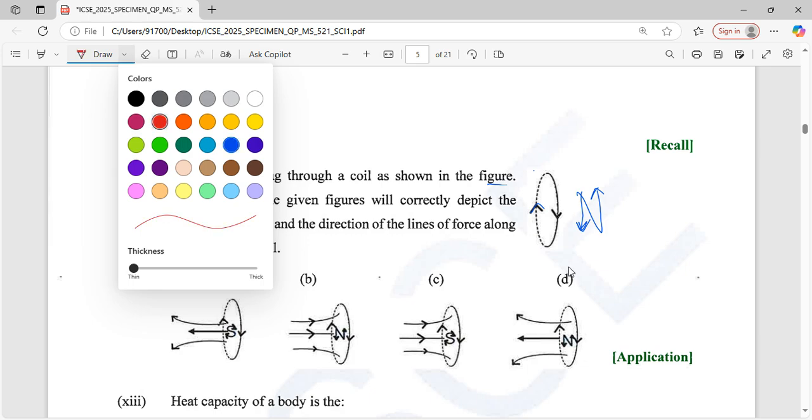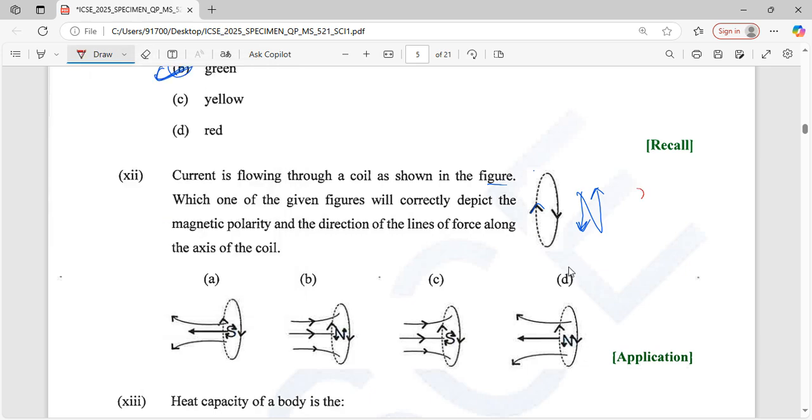If we put S here, that is yes, that and that are same direction, that is down, that's also down. The magnetic field lines are released from N and ended at S, departed from S, so we see that that is not true, and that's true. This is a true option C.